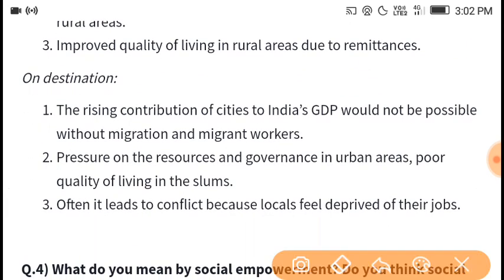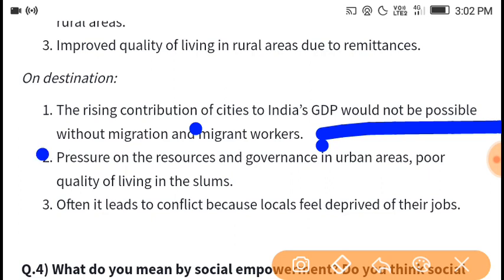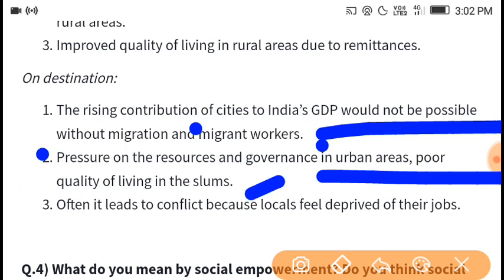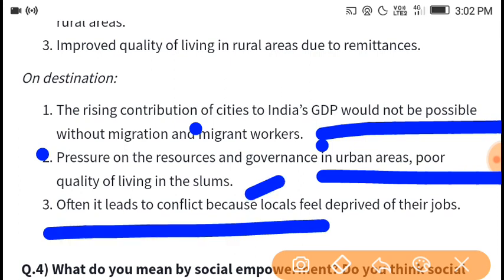At the destination, the rising contribution of cities to India's GDP would not be possible without migration and migrant workers. There is pressure on resources and governance in urban areas, and poor quality of living in the slums. Often it leads to conflict because locals feel deprived of their jobs.